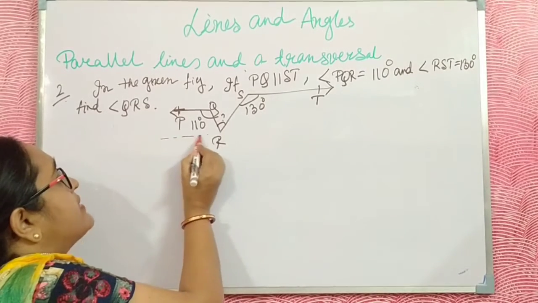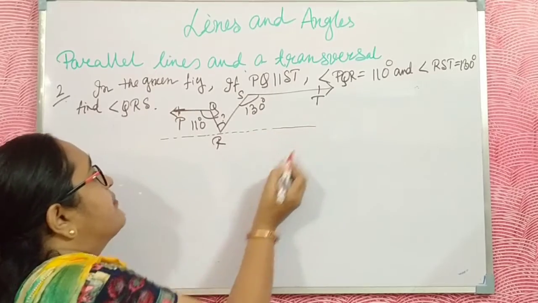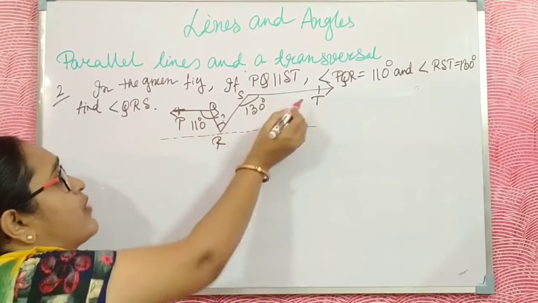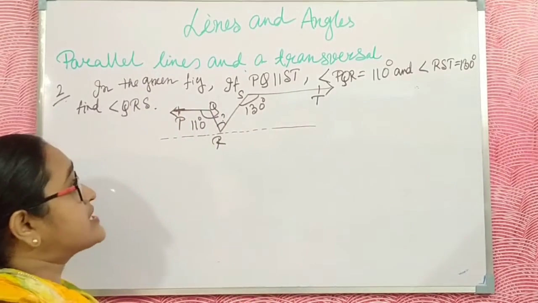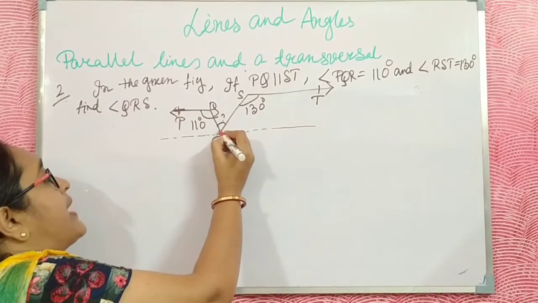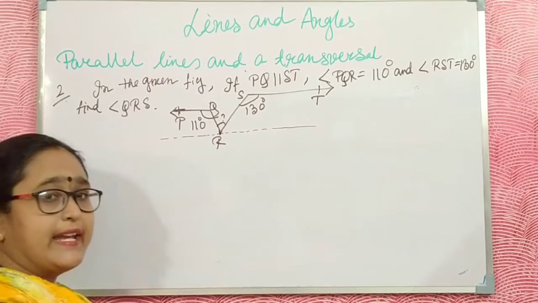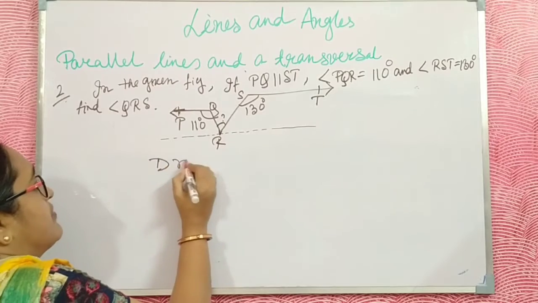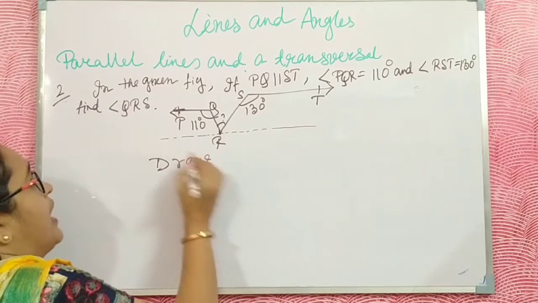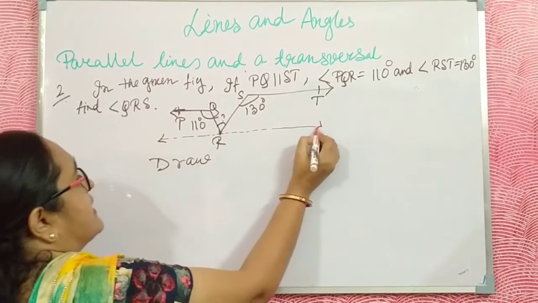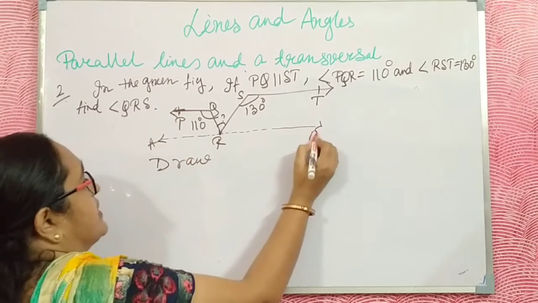I draw a line which is parallel to PQ and ST also. Now just before going to the proof, I draw a parallel line and write the name here, AB.